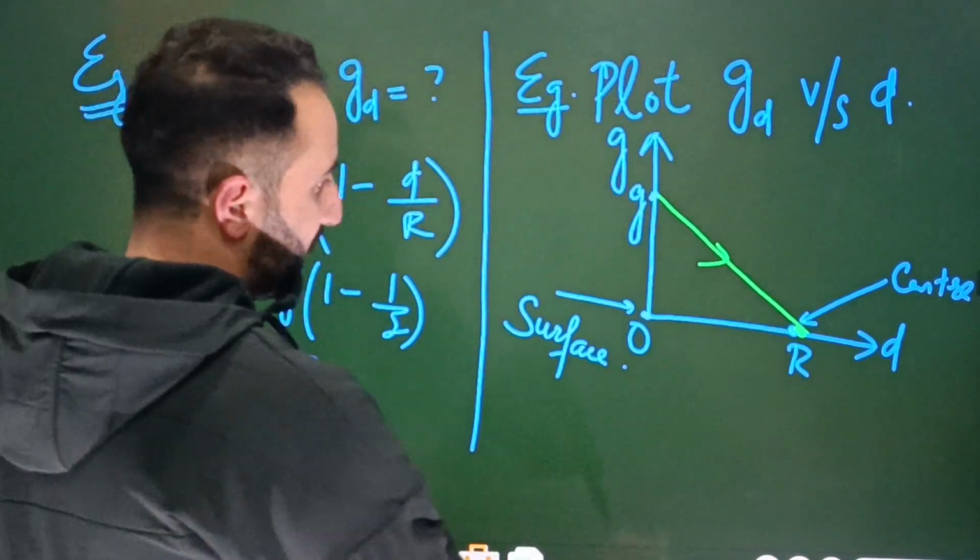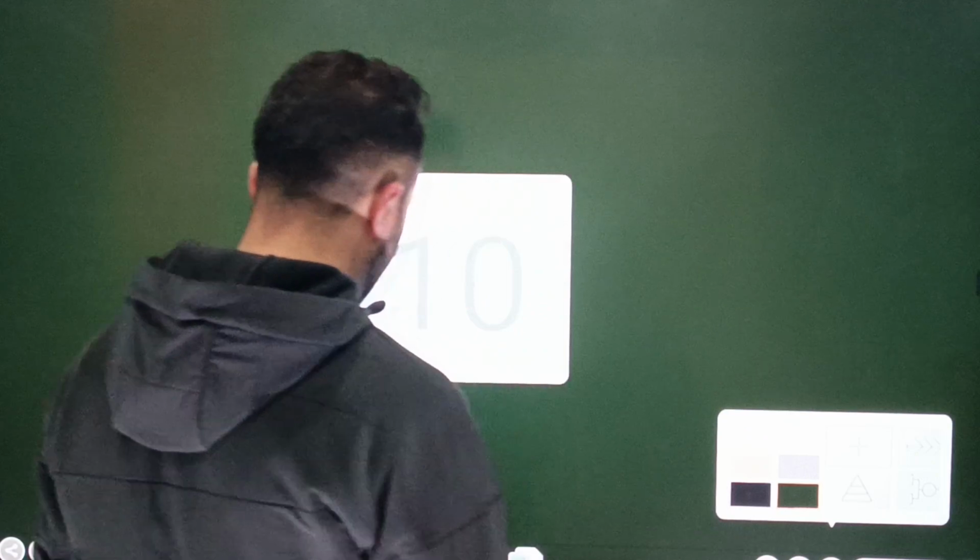Next point, highly important. Now we know that acceleration due to gravity is maximum at the surface. With height, what happens to acceleration due to gravity? Obviously it decreases. With depth, what happens? Obviously it decreases. But the next question is this: is the rate of change of acceleration due to gravity with depth and with height the same? Is that same or not?